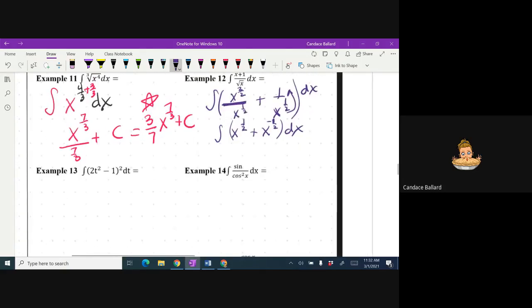So again, we're going to add 1. I'll do it in a different color. So add our fancy 1. So that's going to be x to the 3/2. I'm going to take my shortcut. I divide by 3/2, or I multiply by its reciprocal. Plus, I'm going to add 1, our fancy 1, which would make it x to the 1/2. I divide by 1/2 or I multiply by its reciprocal. Obviously, I would just write a 2, but I'm overemphasizing the reciprocal part, plus c.